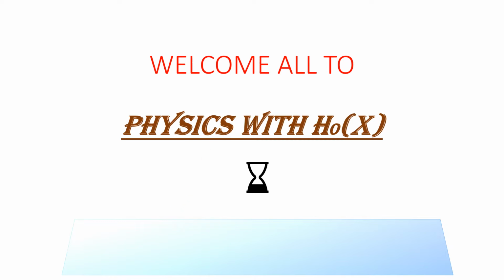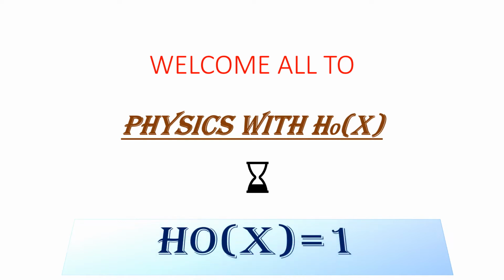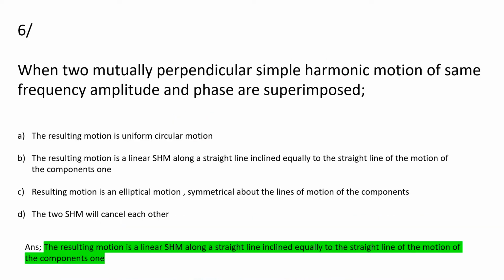In this session we will discuss some 2021 CUET physics questions. Let's begin. Here is the first question of this session: when two mutually perpendicular simple harmonic motions of the same frequency, amplitude and phase are superimposed, then what happens?